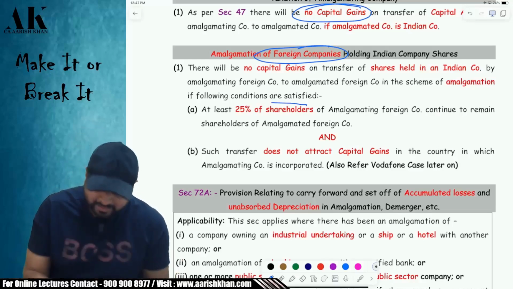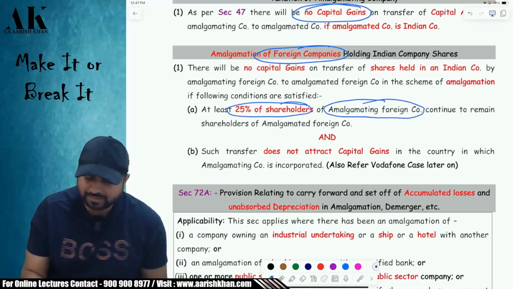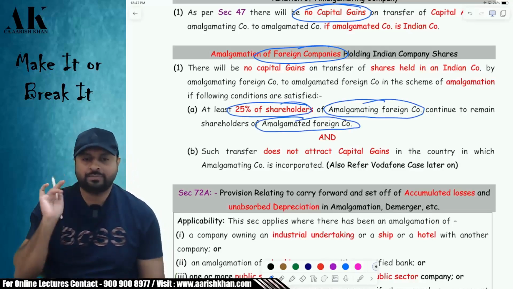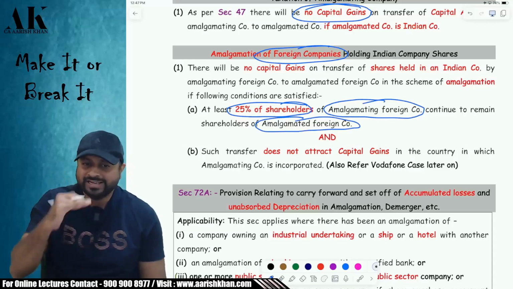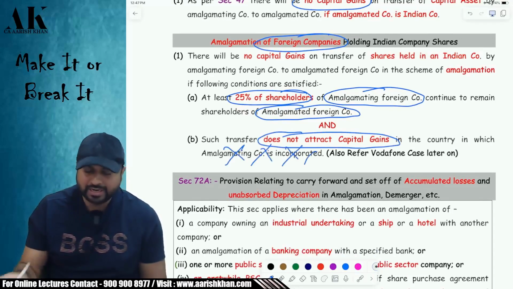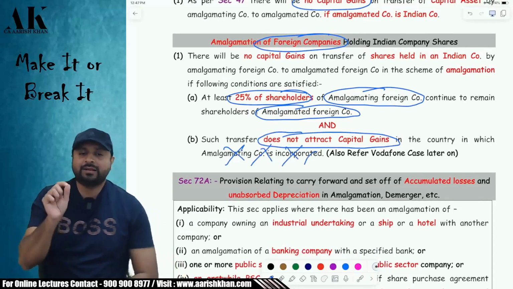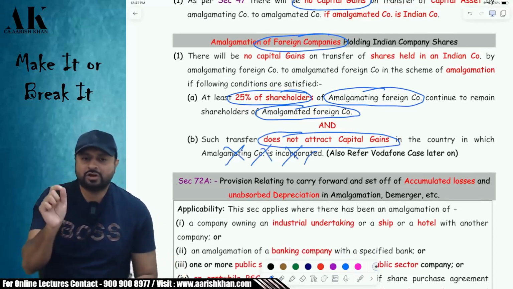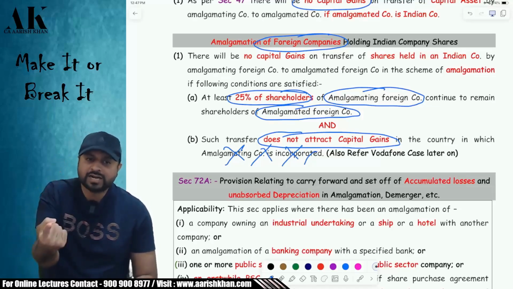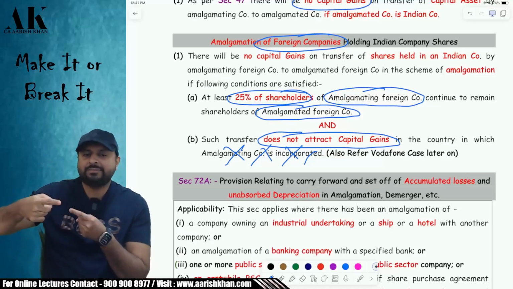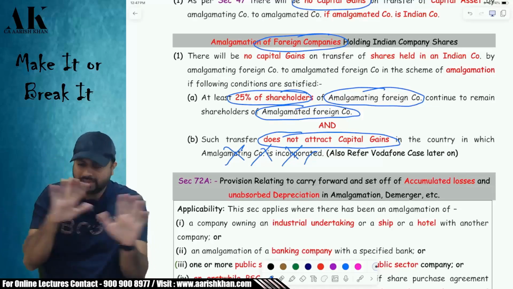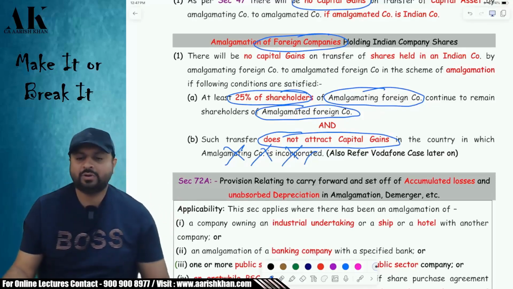First, at least 25% of the shareholders of the foreign amalgamating company, that is the US company, should continue to be the shareholders of the UK company. Is it clear? I hope it is clear. Second condition, such transaction should not attract capital gains in the US, in the country of the amalgamating company. If the US is not charging, then we will not charge. If the US is charging, then we will also charge, and the matter will be decided by DTAA then. If the US is exempting, then we are exempting. Otherwise, we are not going to exempt you under any circumstance.